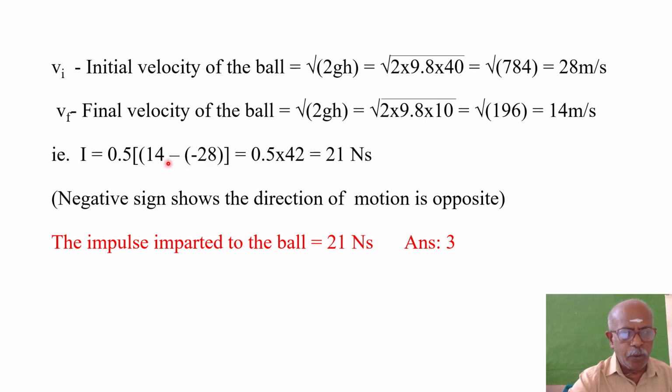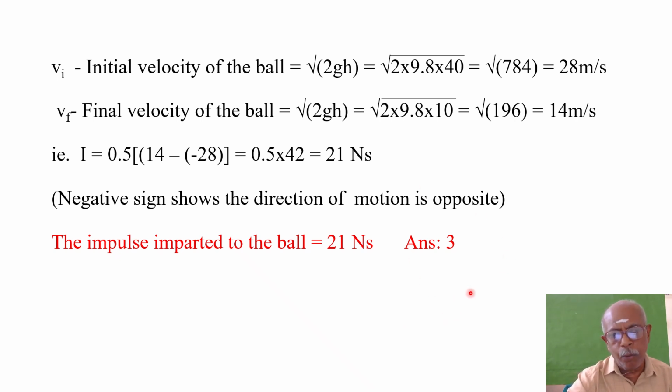So 28 plus 14, 42. So 0.5 into 42. It means what? 42 divided by 2, it is equal to 21 Newton second. The impulse imparted to the ball is 21 Newton second. Option C is the right answer.